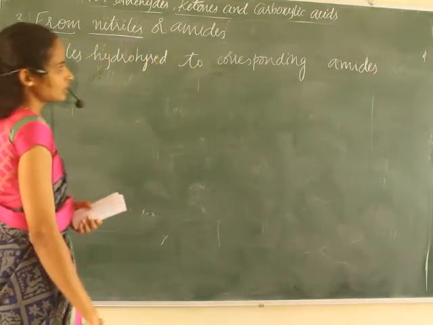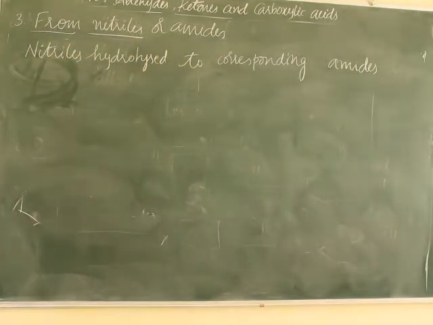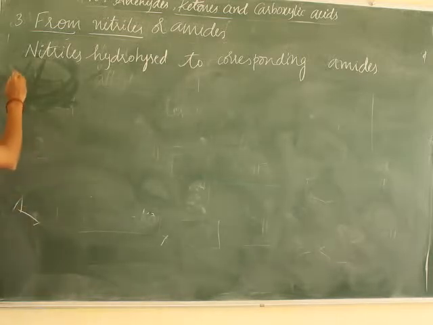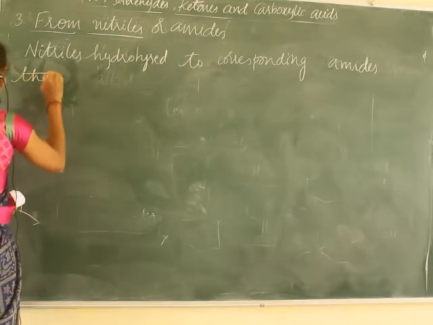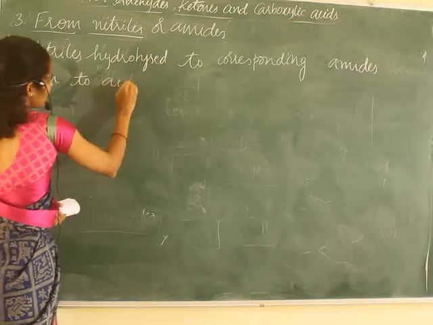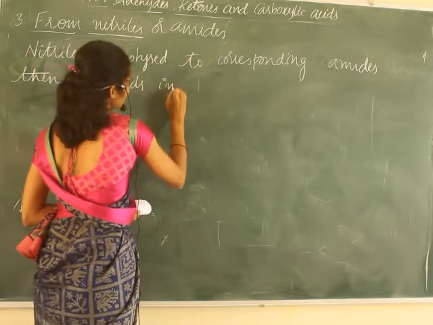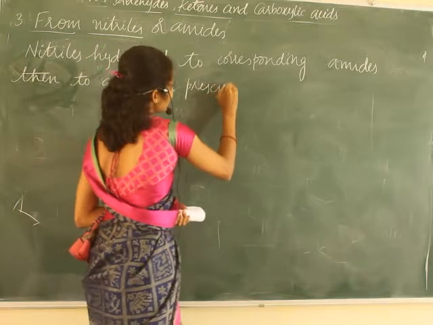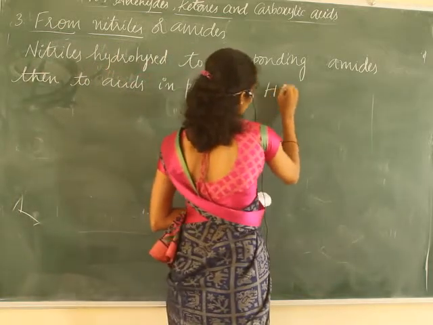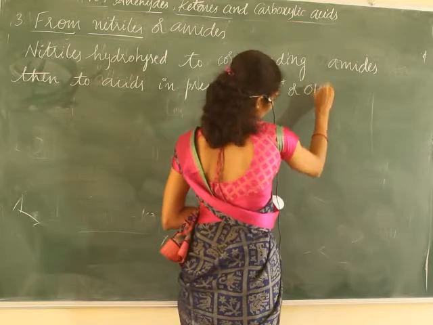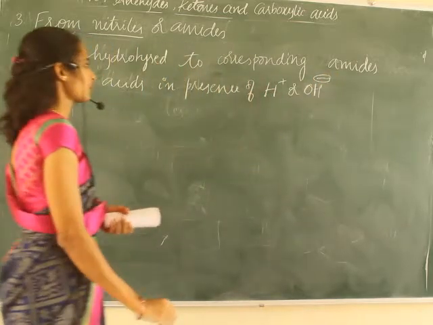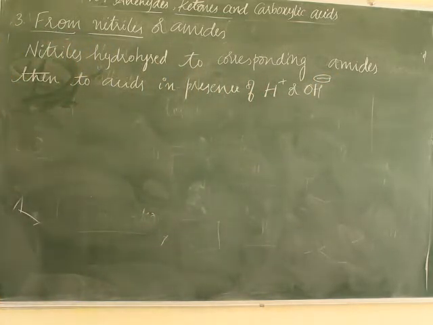And amides in presence of acid, that is H plus, or OH minus, lead to the formation of a carboxylic acid. Then to acids in presence of H plus or OH minus.